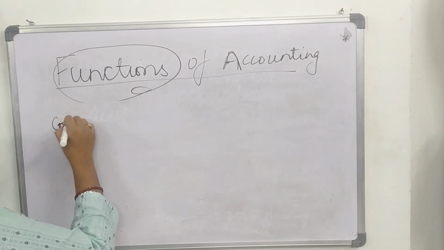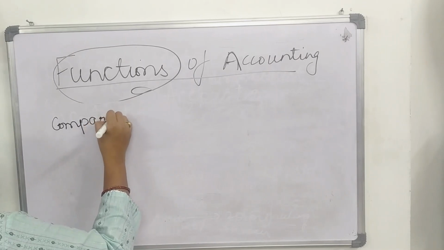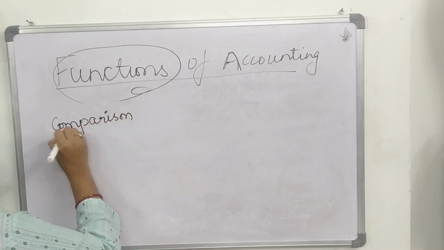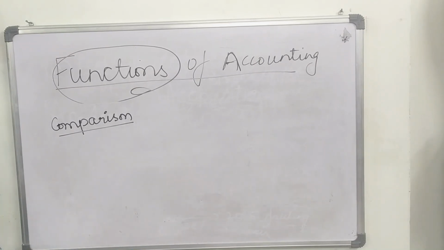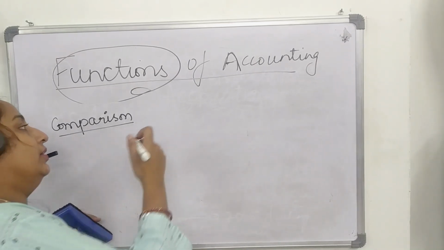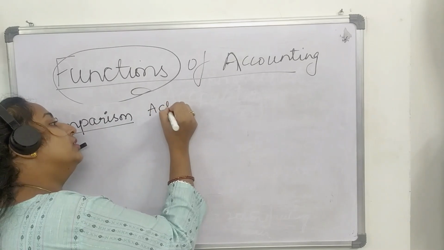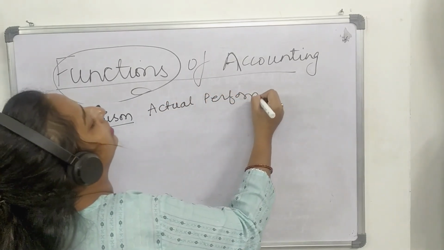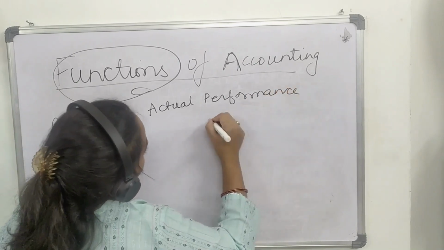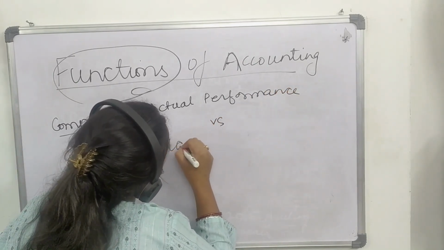Next is comparison. Comparison means to compare. With the help of accounting, we can compare the actual performance with the planned performance.